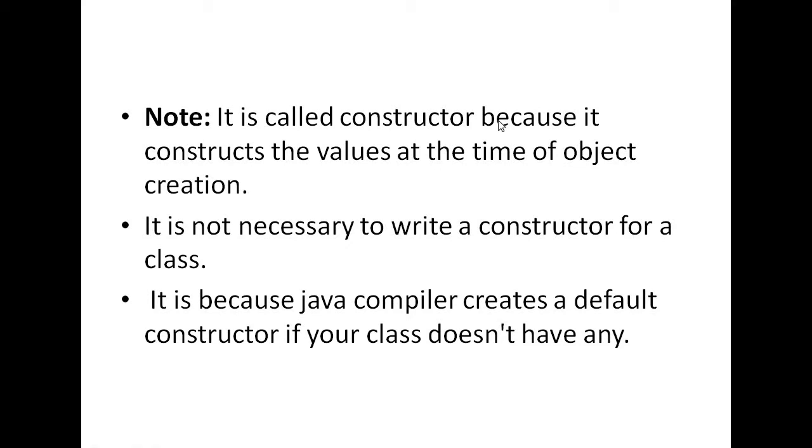It is called a constructor because it constructs the value at the time of object creation. Whenever an object is created, the constructor constructs the value. Construct the value means initialize the instance variables of the class.